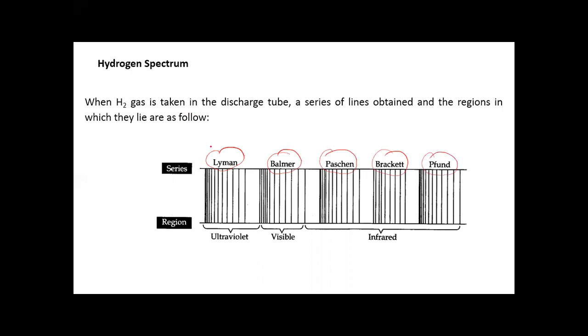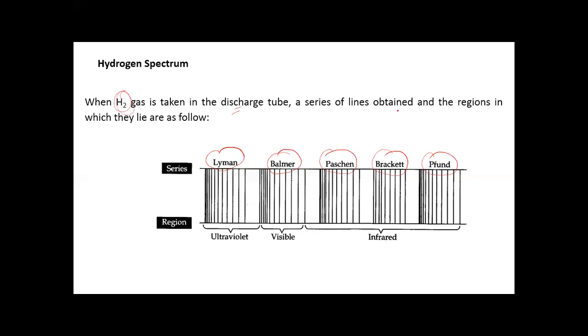Okay, these series are obtained when we place hydrogen gas in a discharge tube and pass an electric current at a high voltage, then it starts radiating. When it starts radiating, a series of colors, a series of bands or lines are obtained.